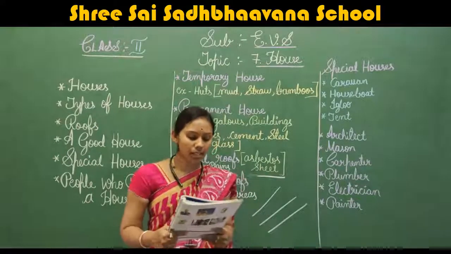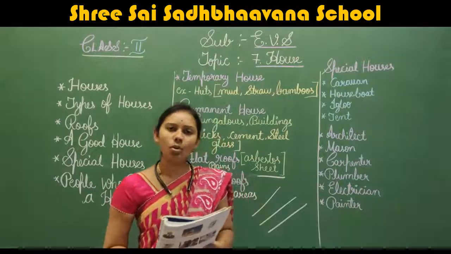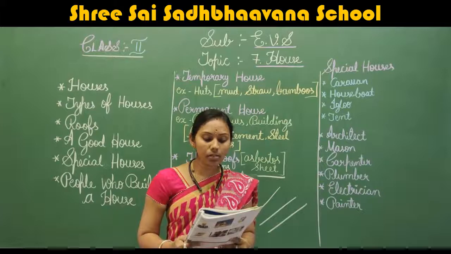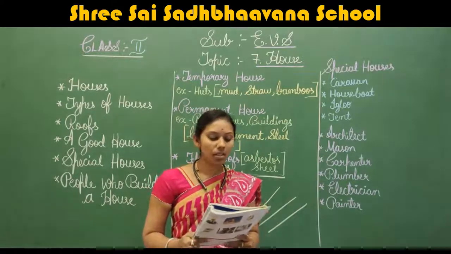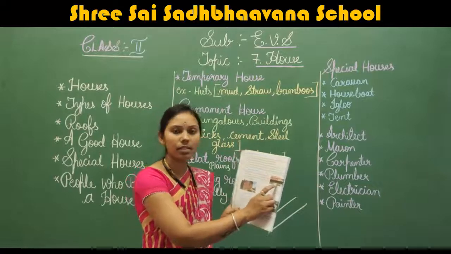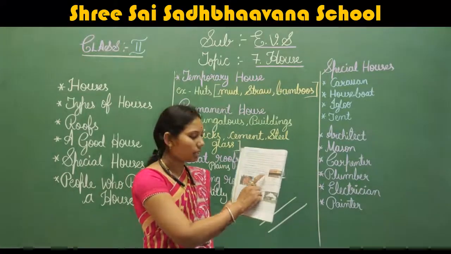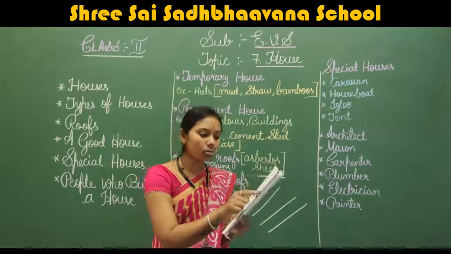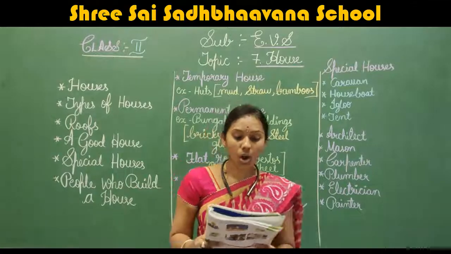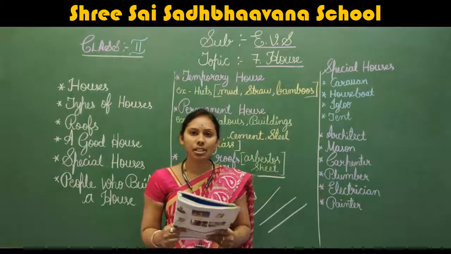Okay. Next, special houses. We'll come to the special houses now. What are the special houses? Some people live in special houses. This is a houseboat. You can see here. Some people will live like this in these houses. It floats on water. Such houseboats are found in the Dal Lake, Srinagar.